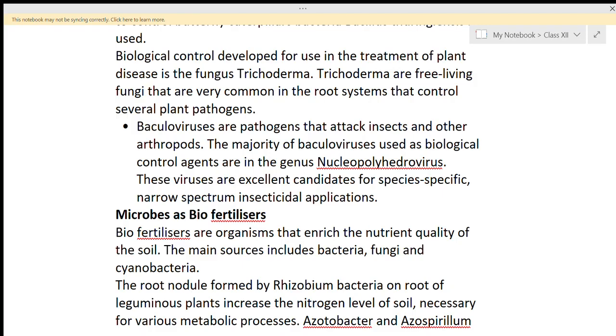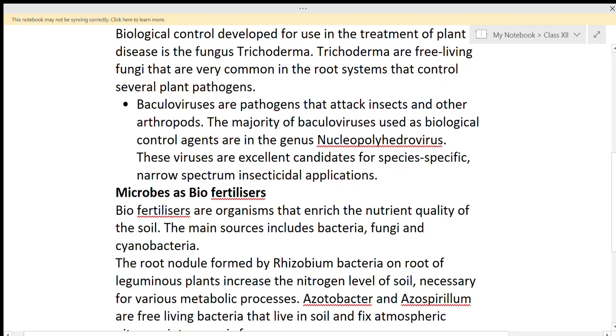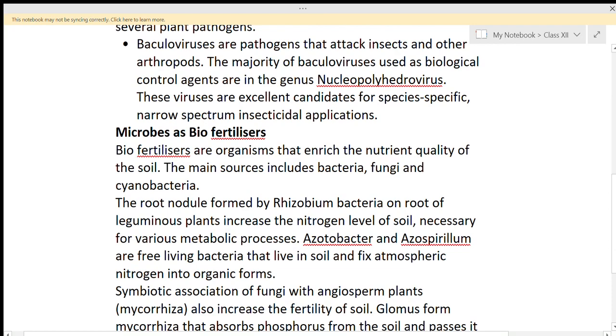These biological agents increase the fertility of the soil, or you can say the nutrient quality of the soil. The main sources include bacteria, fungi and cyanobacteria. Bacteria, fungi and cyanobacteria are used as biofertilizers because they enrich the nutrient quality of the soil. Now how is it taking place?